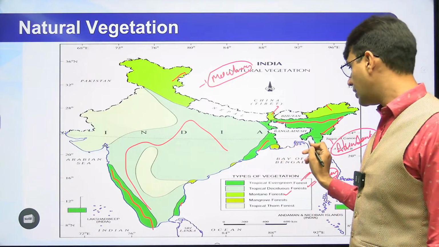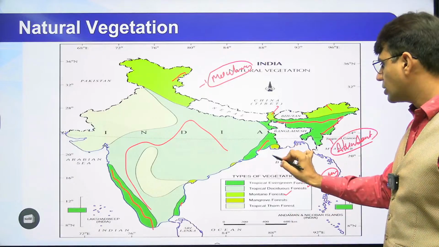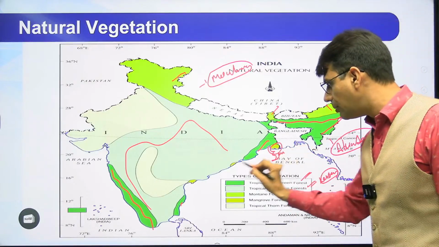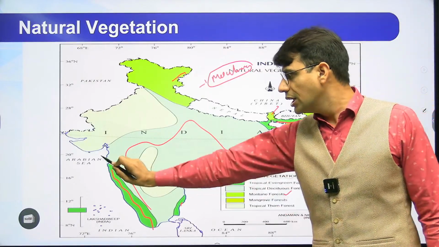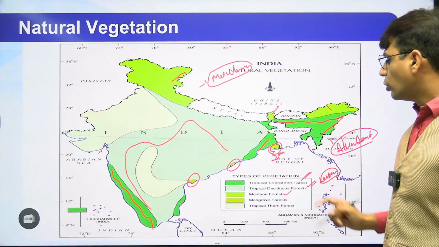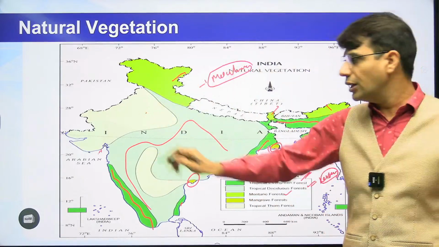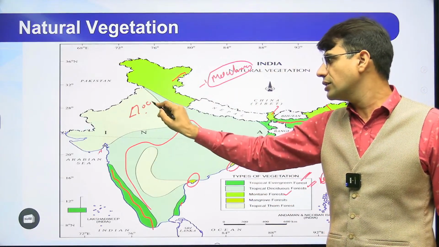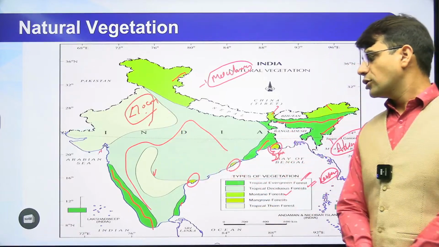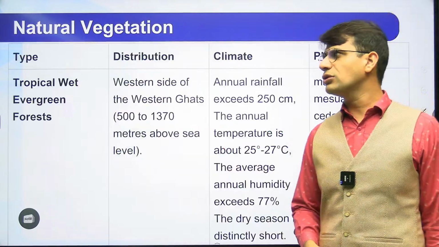After that, what we have? This particular area, जो कि आपके mangroves forest है, जहाँ saline water के अंदर survive करते हैं. They are not only available over here, they are available at this point and also somewhere at this point. Apart from this, you also have the tropical thorn forest. This is the area where there is very little rainfall, even less than 70 centimeter. So it will be tropical thorn kind of forest. ये tropical thorn forest की category आएगी. तो ये natural vegetation है.